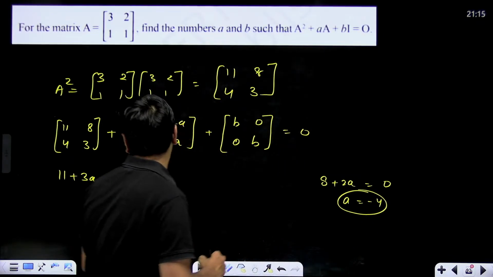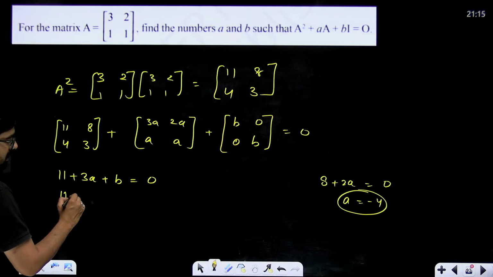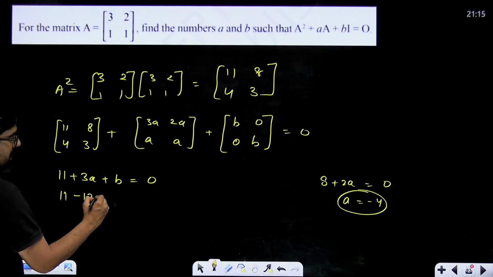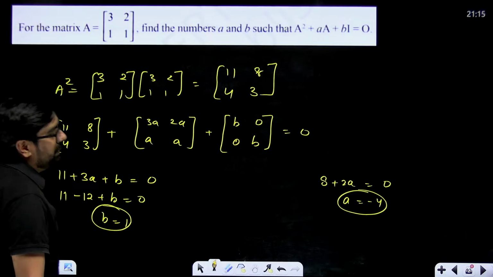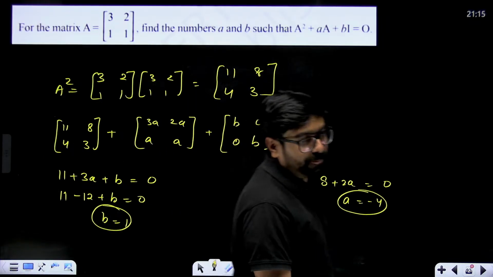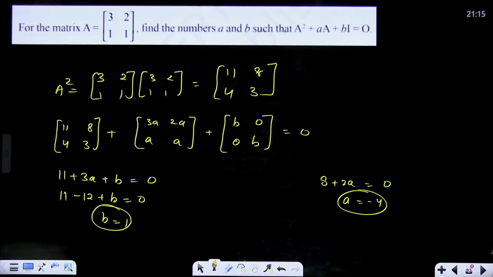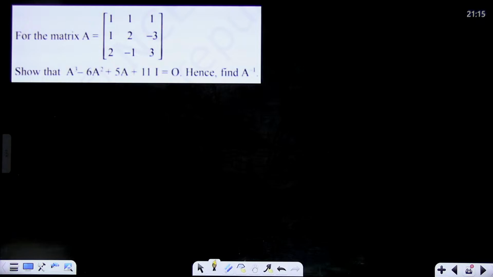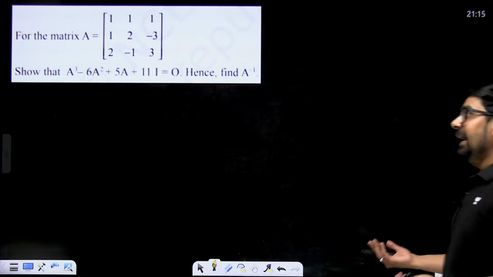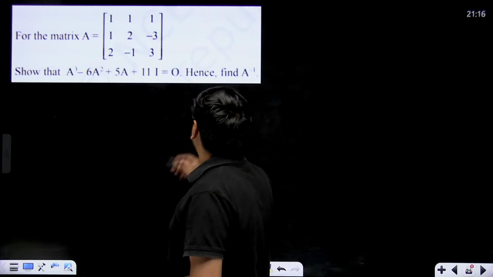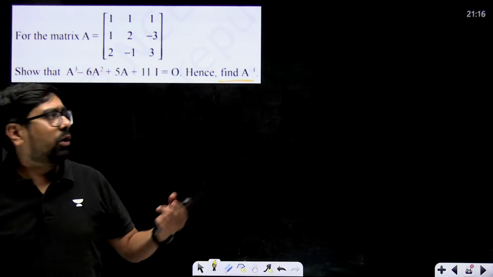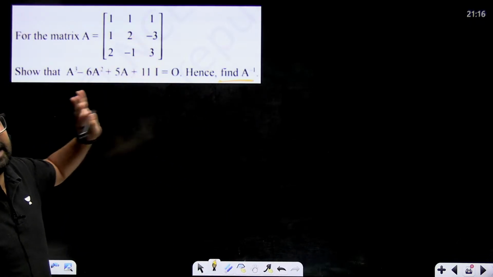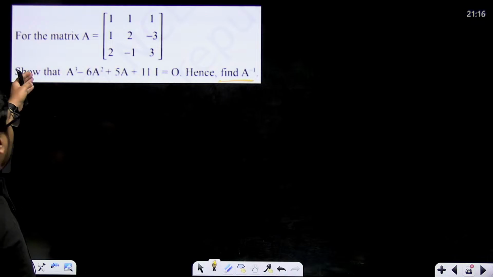A is minus 4. If A is minus 4, this will become 11 minus 12 plus B equal to 0. So B will come out to be equal to 1. B is 1 and A is minus 4. Correct? That's it. These type of problems you can simply solve without any trouble. Here also you'll have to do the same thing and find A inverse. A inverse, if you want, you can find separately by finding adjoint and determinant. And these things you'll have to do.